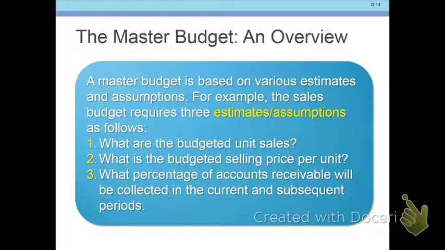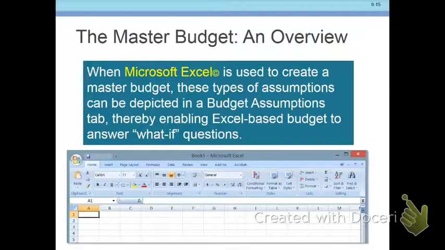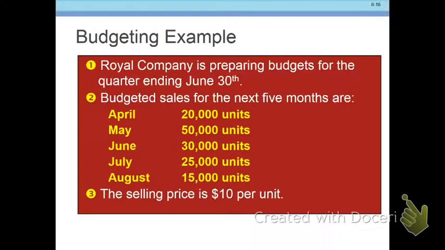Keep in mind that everything we're putting together starts with the sales budget, and the sales budget is based upon some assumptions and estimates, and everything follows from that. We'd like to think it's exact, but it's all based on estimates. Lots of times companies use Excel spreadsheets because it gives them the opportunity to do what-if types of scenarios. So starting off with the sales budget.